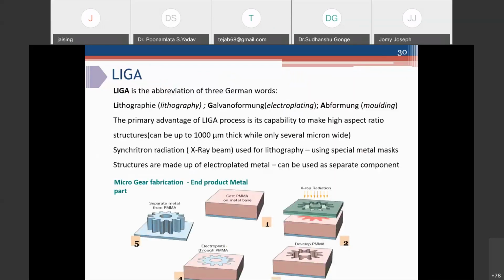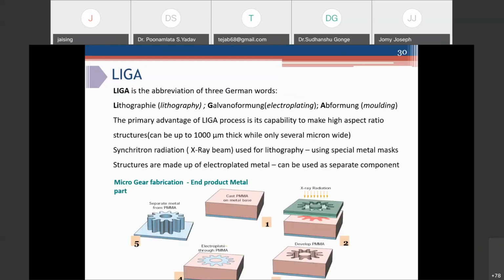So what we talked about is all silicon based processes. What if I want to use some other material for making microstructures? So there are people who have developed some unique processes. One most popular process is LIGA. LIGA is actually an abbreviation of 3 German words: lithography, galvanoformung, and abformung. That means photolithography process, electroplating, and molding process. This is a combination of these three different processes.